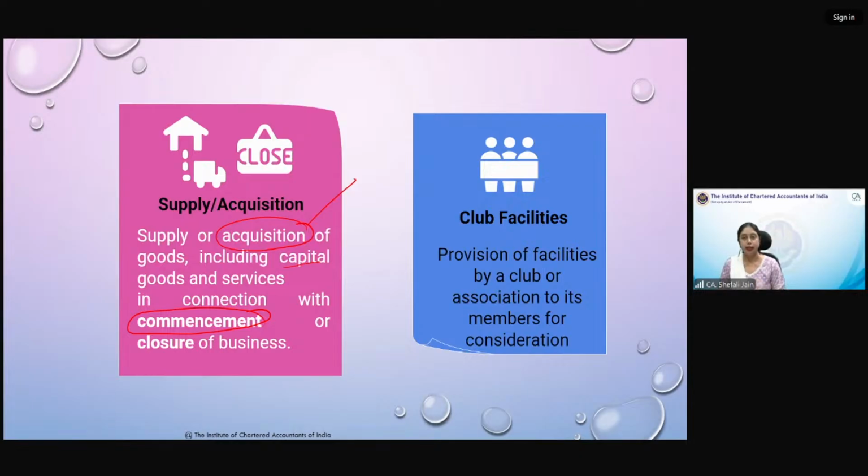Second is when I am closing my business. Now, today I have decided to close my business, and after that, I have sold all my stock in trade, my capital goods, and some services also I might have provided in relation to that. Now that supply, I cannot say that this is not supply or this is not business, because I have decided to close my business. At the time of closing the business, whatever goods and services you are supplying, you are disposing of. Redundant goods are there, obsolete goods are there, your old car is there which you are using for the business,